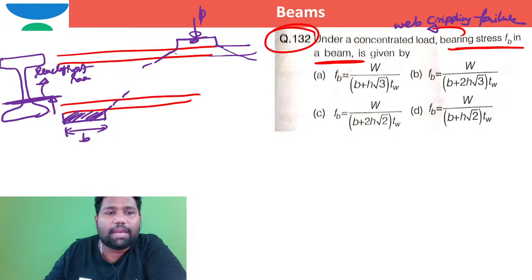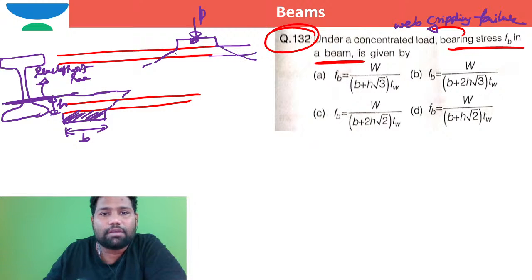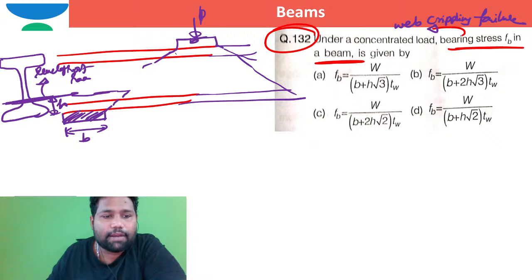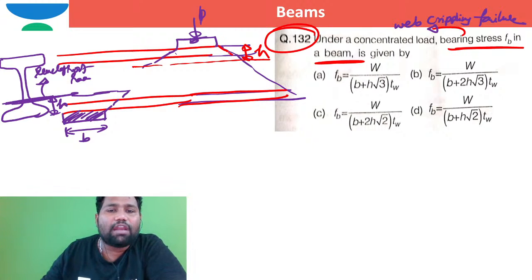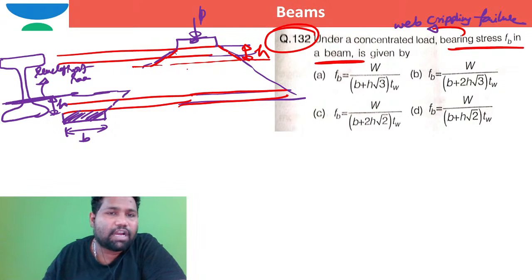If h is the depth, including the thickness of the plane and root radius, if h is the depth, for example, if h is the depth, right, maybe here also if h is the depth, right. Now, this is the angle of dispersion of the load because of the heavy concentrated compression force from flange to web.